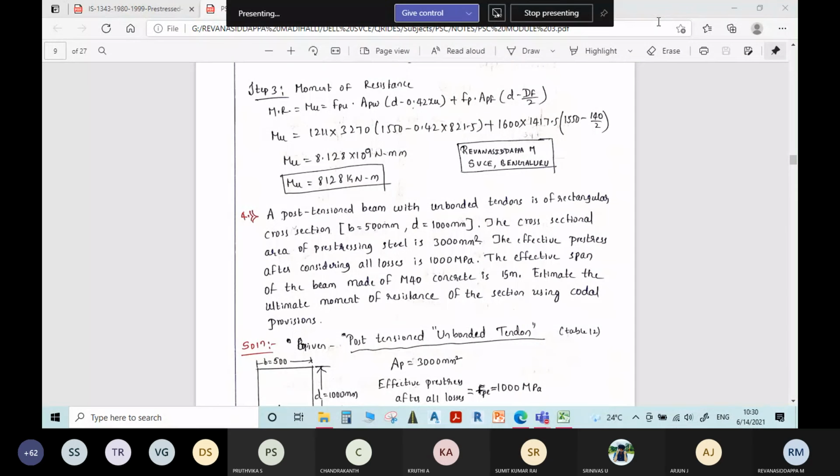Write the fourth problem. Take 2 minutes time.